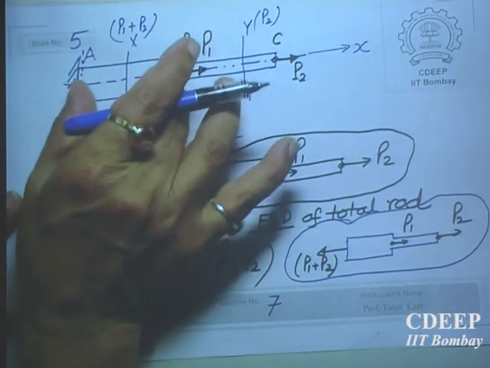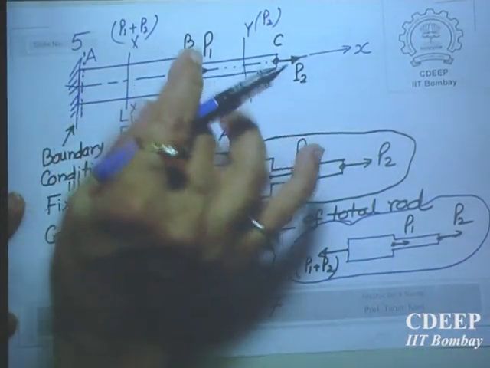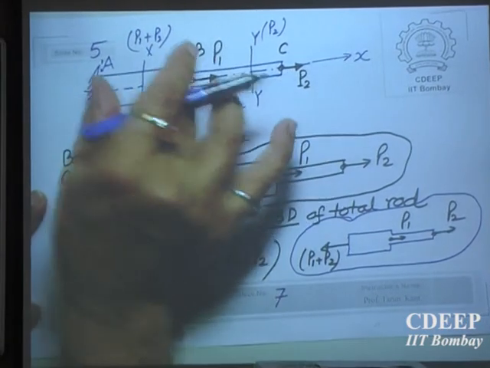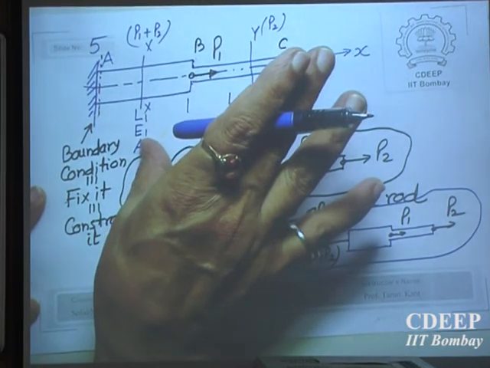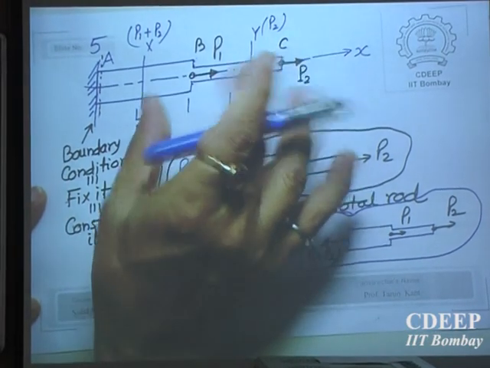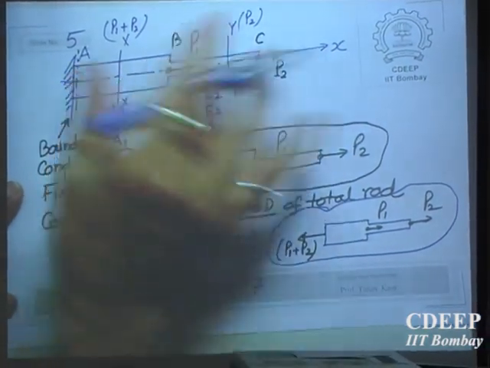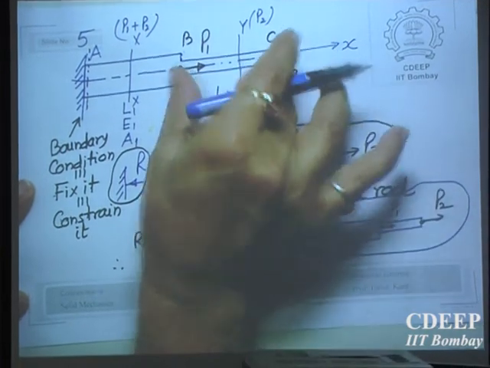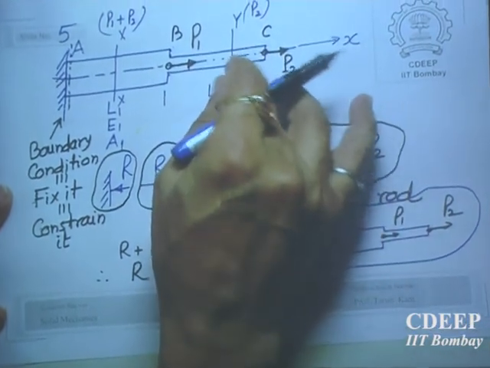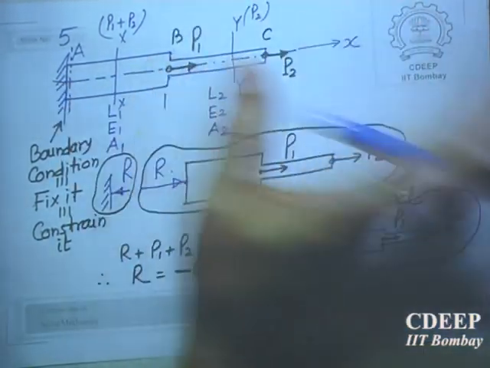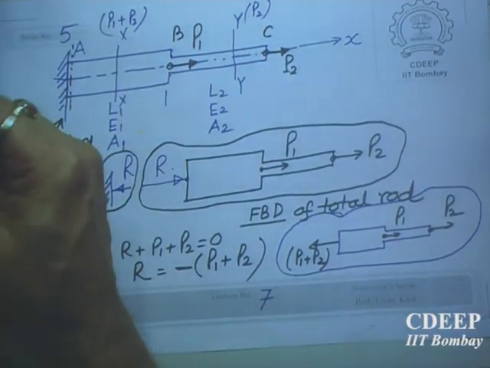Then can you find out what will be the displacement? Now you know that PL by AE is the formula for a uniform bar. The modulus of elasticity and everything is uniform. So delta 1 will be (P1 plus P2) into L1 divided by A1 E1, plus delta 2, which will be the same thing: P2 into L2 divided by E2 A2. Sum the two, and that will be the total displacement. So the problems will be very simple, but you have to understand.